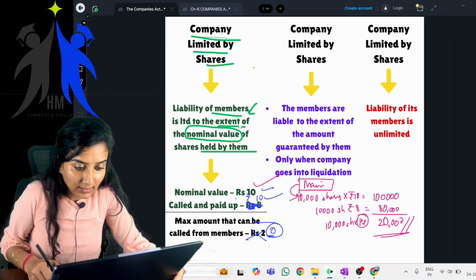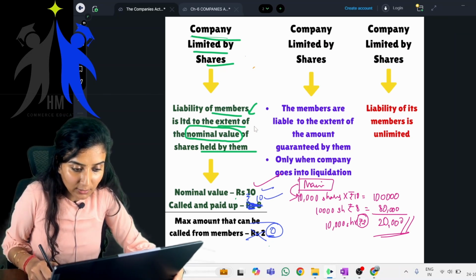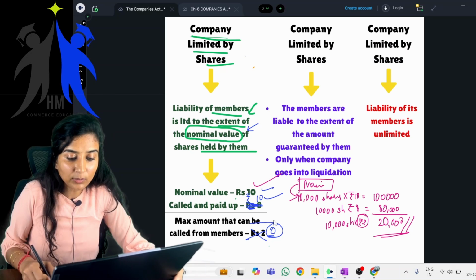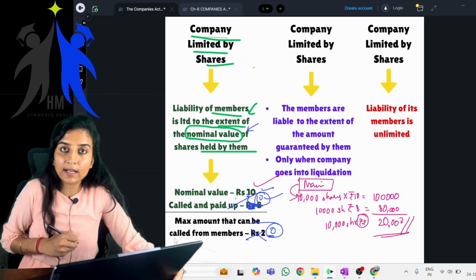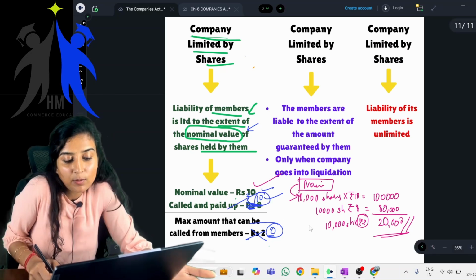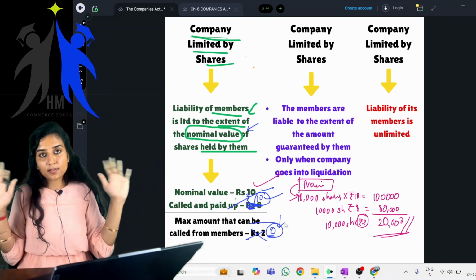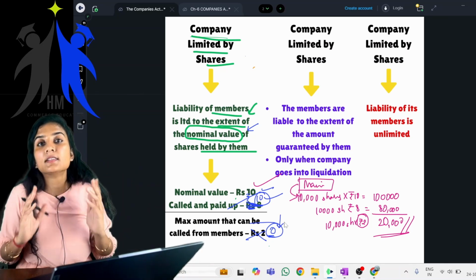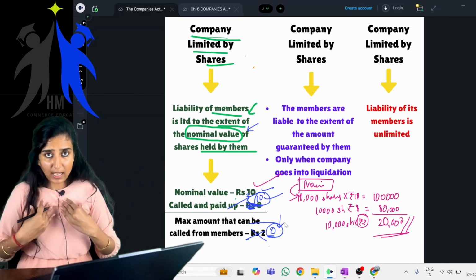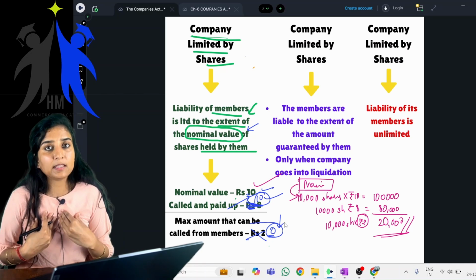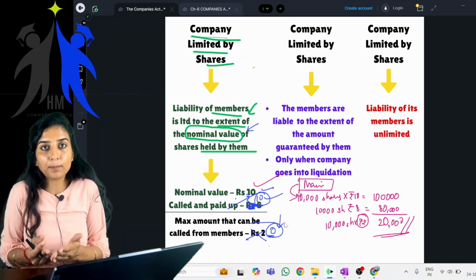See, the liability of members is limited to the extent of the nominal value of shares held by them. Now they have paid the entire nominal value, the entire rupees 10. Now what is the maximum amount that can be called from members? Rupees 0.